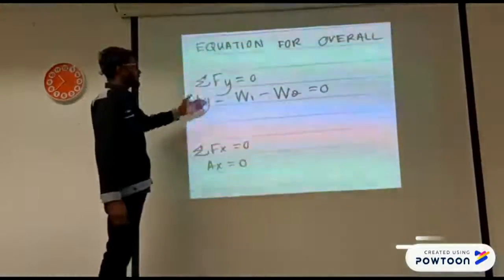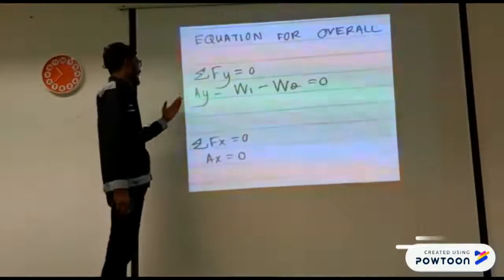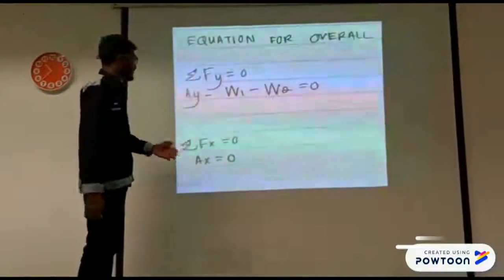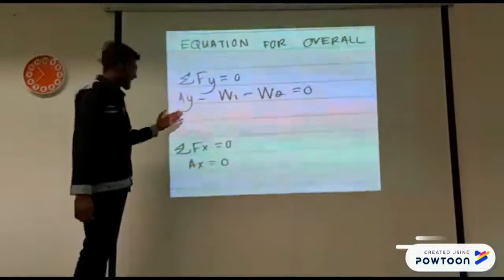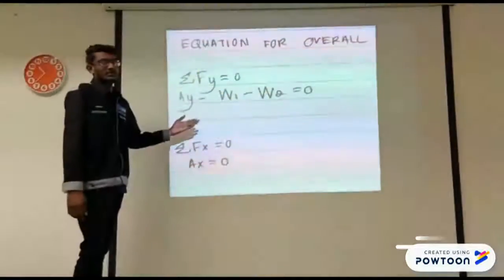Equation for the overall is sum of Fy is equal to 0, and Ay minus W1 minus W2 is equal to 0. Sum of Fx is equal to 0 too and Ax is equal to 0.